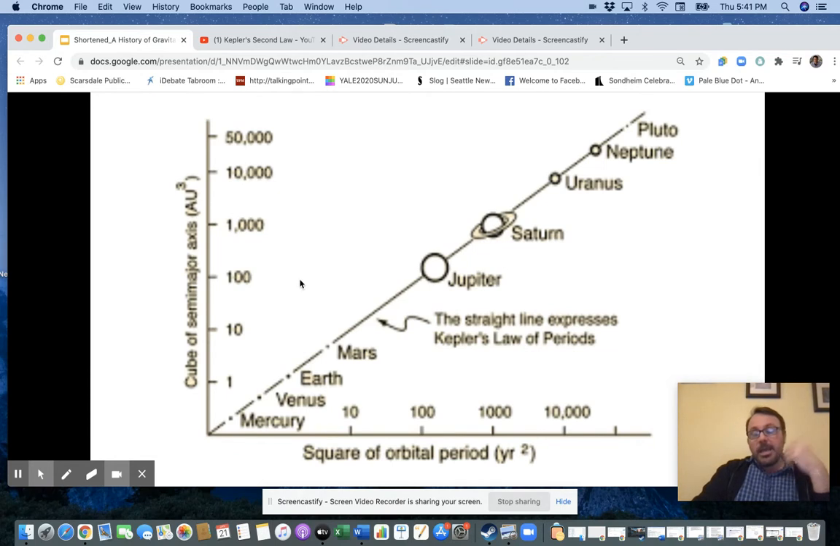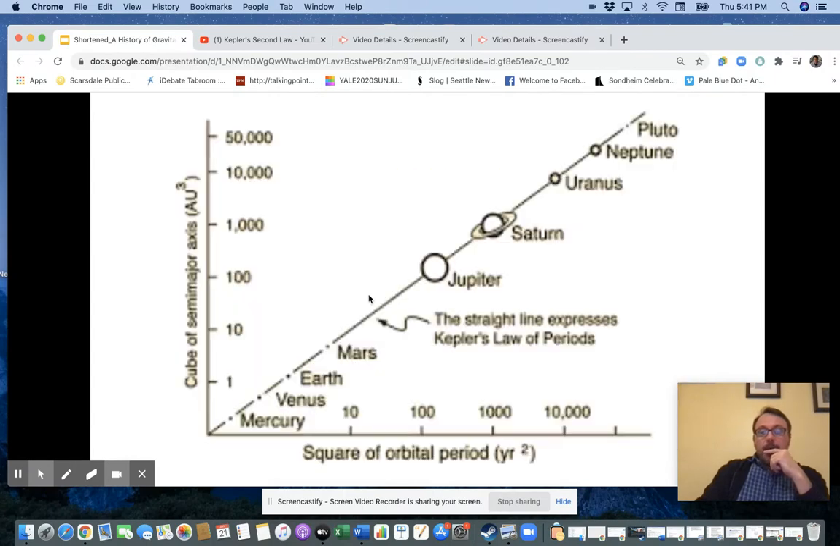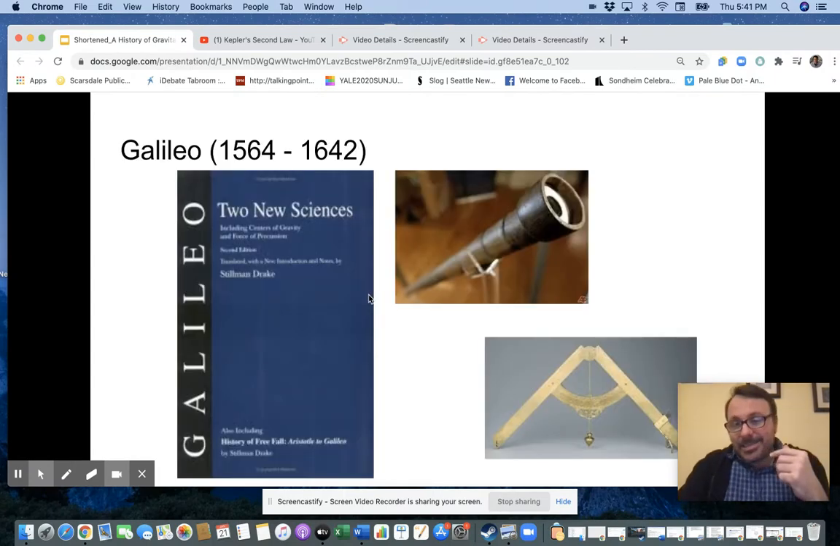And here it is, what we would do, we would plot it and straighten the curve. So if I plot mean orbital radius cubed against orbital period squared, you do get a straight line, okay? All right, so that is Johannes Kepler. Empirical laws describing everything to do with the solar system. So next we go on to Galileo.